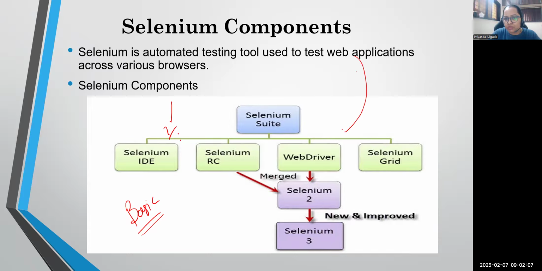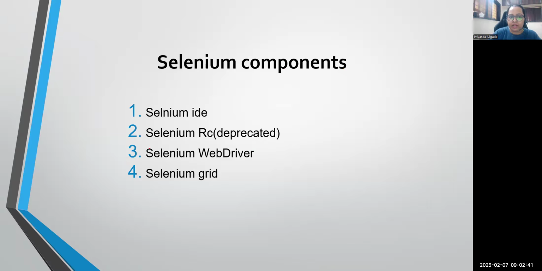But we need to focus on this part: what is WebDriver, how we can use WebDriver, and how we can automate our script or any logic or application using Selenium WebDriver. Again, a lot of topics will be learned. The latest version available in the market is Selenium 4. If you remember, we discussed the architecture of Selenium WebDriver in the previous sessions on automation basics. So let's talk today also about what WebDriver is and how we can use it. Selenium IDE is still available, RC is deprecated, WebDriver is very popular, and we are learning Selenium Grid also.